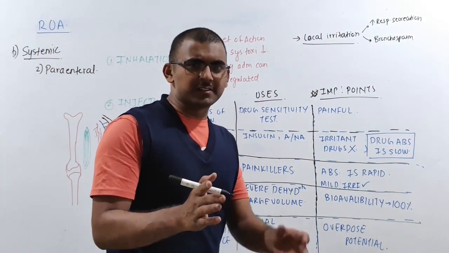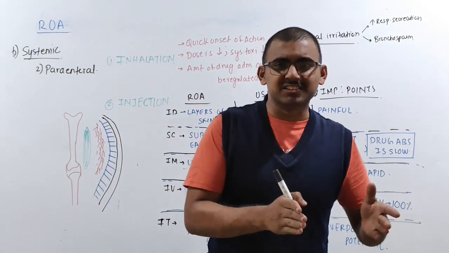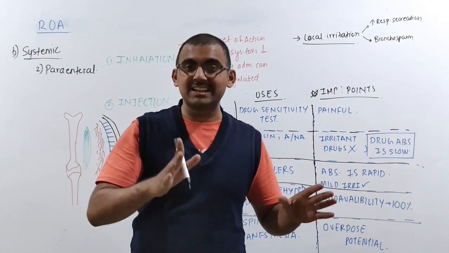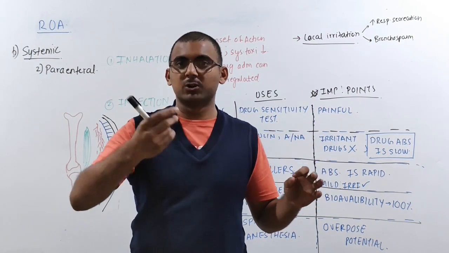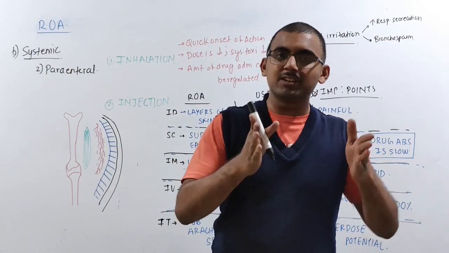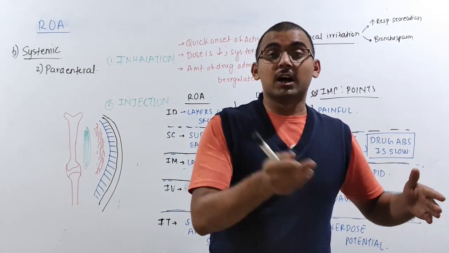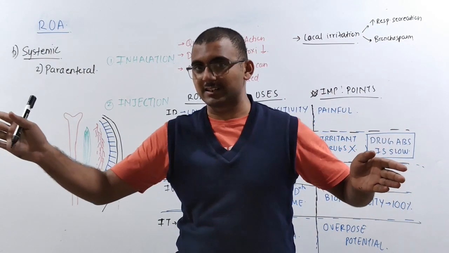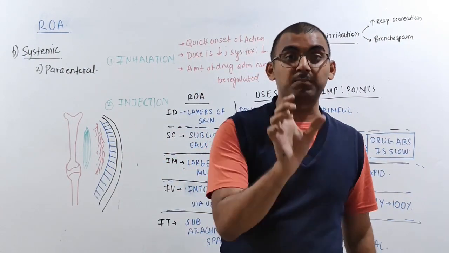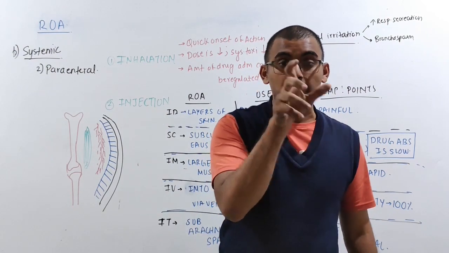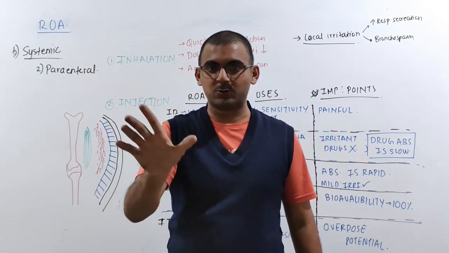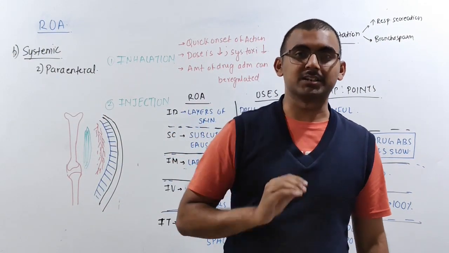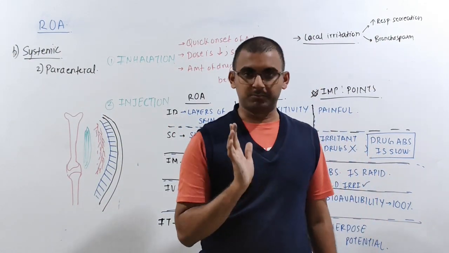As we told, the main difference between parenteral and enteral: enteral means whenever you are administering the drug through the GI system, be it oral, sublingual or rectal, all these come under the enteral route of administration. Other than the GI, whatever other routes are there, the remaining routes, come under parenteral. That's how the name comes, parenteral, except the enteral route. Whatever routes of administration remain come under the parenteral route of administration.